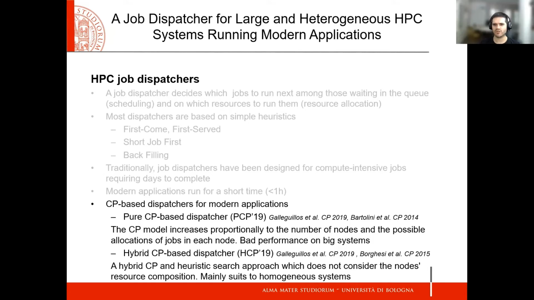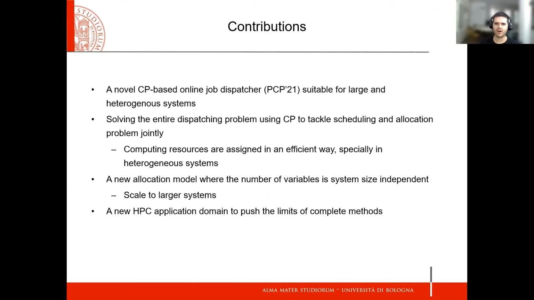This dispatcher really suits homogeneous systems, that is, systems with identical resource configuration among nodes without a scarce computer resource on a specific node, such as having GPUs or MIC. Therefore, these dispatchers are not in line with the current trend of systems that are becoming large and have heterogeneous architectures. So our contribution is a novel CP-based job dispatcher suitable for large and heterogeneous systems, which solves the entire dispatching problem using CP to tackle the scheduling and allocation problem jointly, so computer resources are assigned in an efficient way, especially for heterogeneous systems.